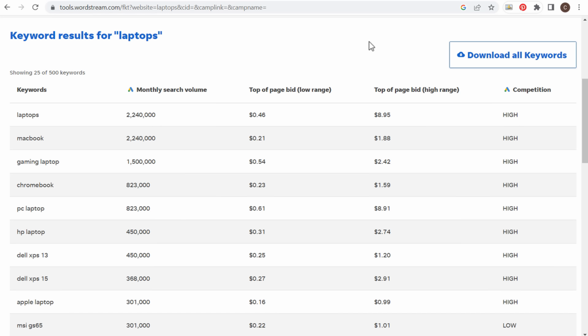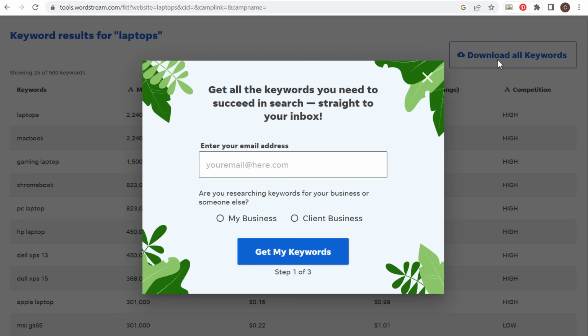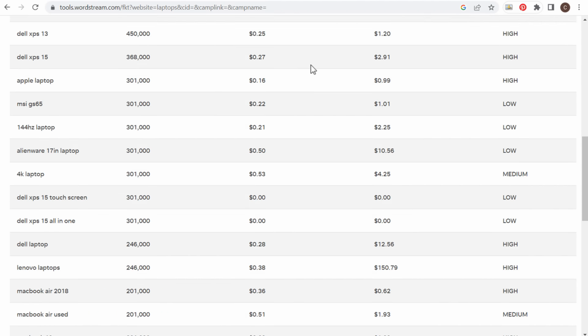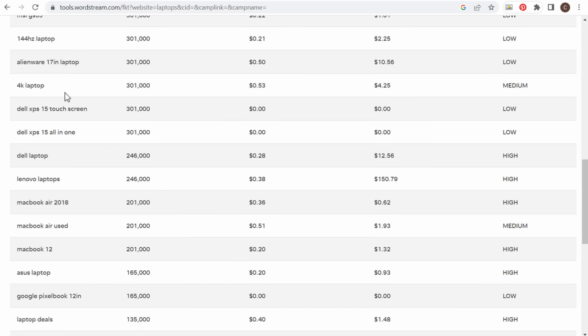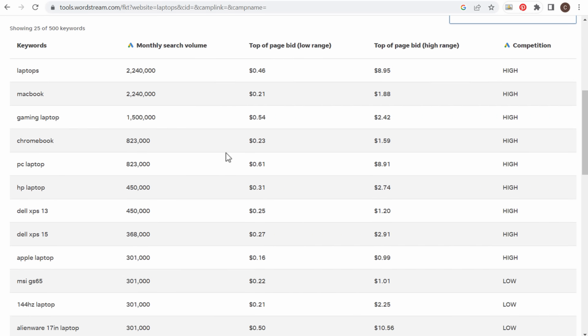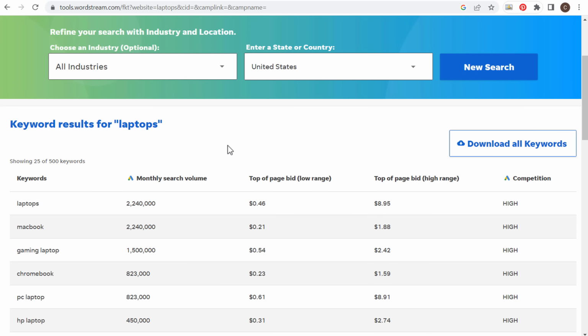So you don't need to actually sign into your Google Ads account to see all of this data. The one thing is when you do click download all keywords, they'll send them straight to your inbox, but you do have to enter your email address. So there are some limitations with this tool. But just coming in here and getting these 25 different keywords, plenty of keywords, see all this search volume for all these different keywords, and it'll give us plenty of ideas for content that we can create and even keywords we can target through our Google Ads campaigns.